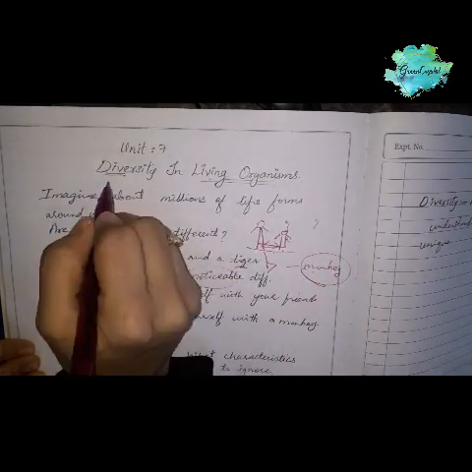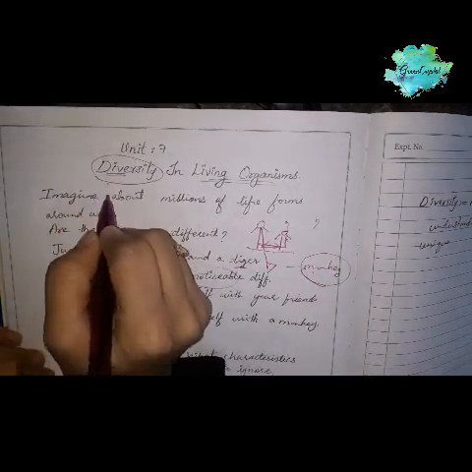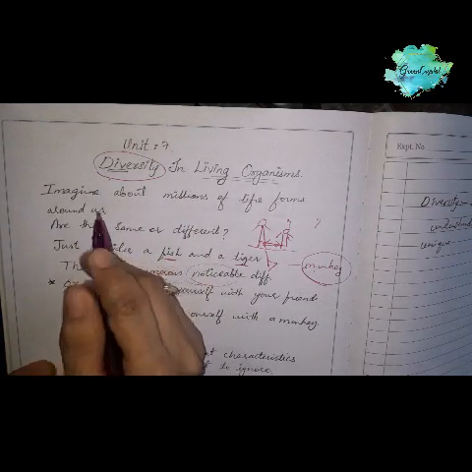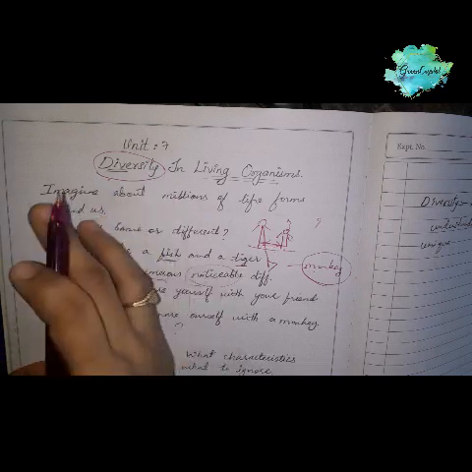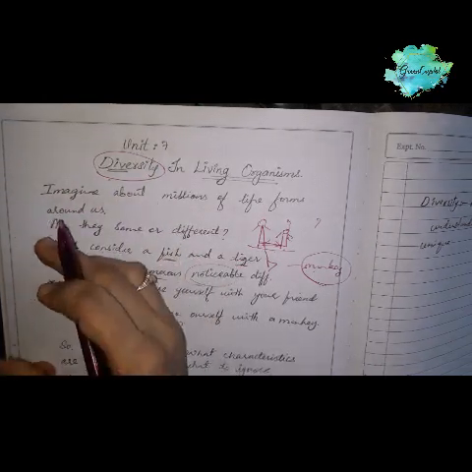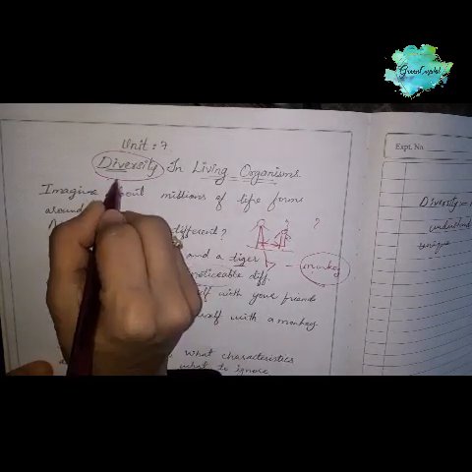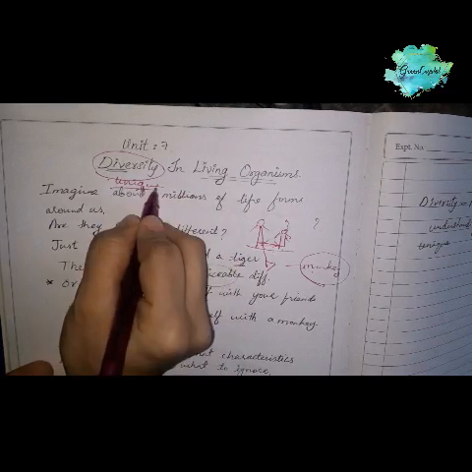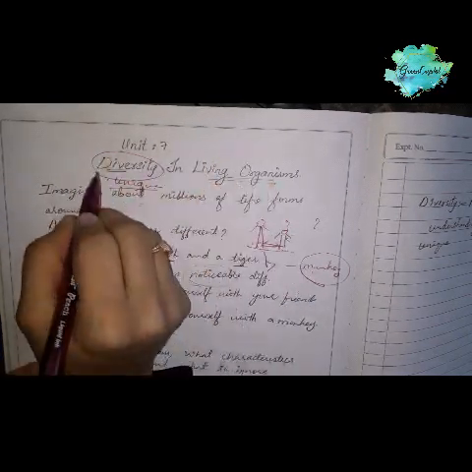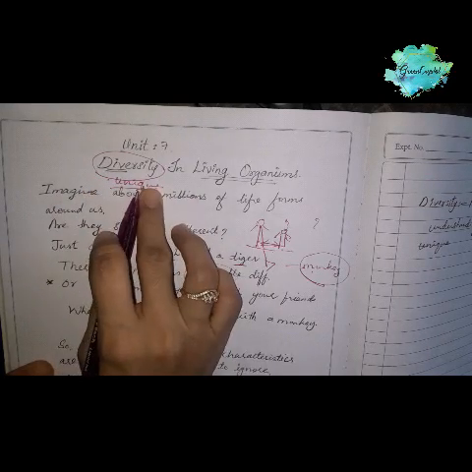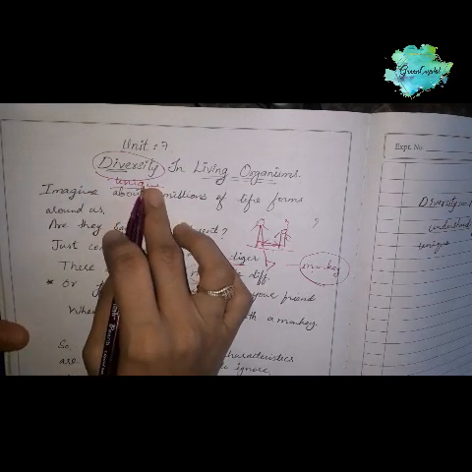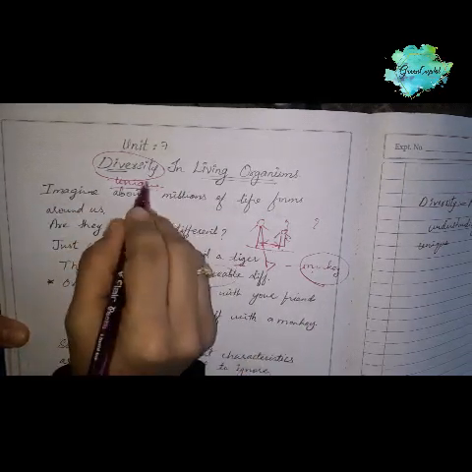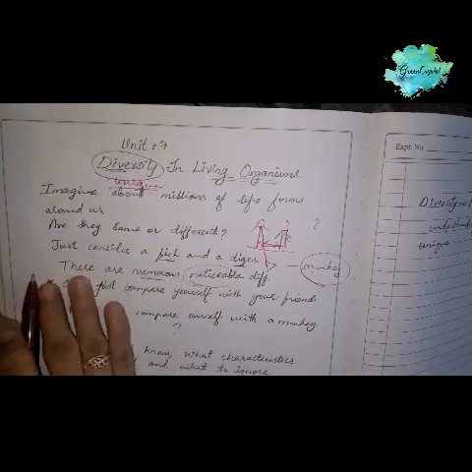So first I'll say what is diversity. What is diversity? Diversity means the range of differences, like understanding that each organism is unique. Each organism is unique, and the range of differences is called diversity. Understanding the differences or uniqueness in the organisms is called diversity.